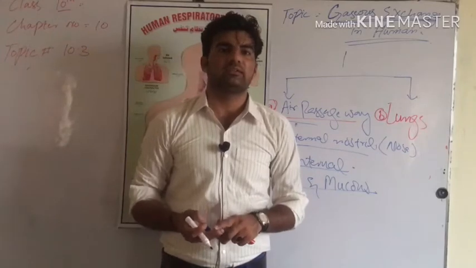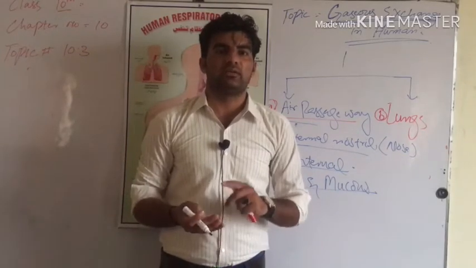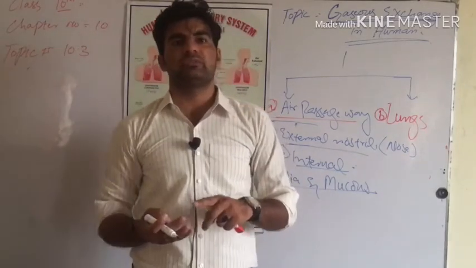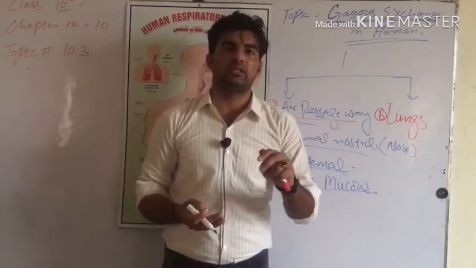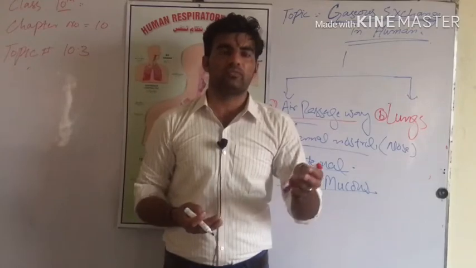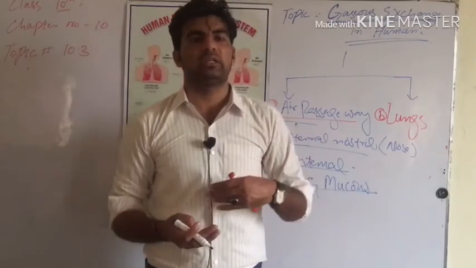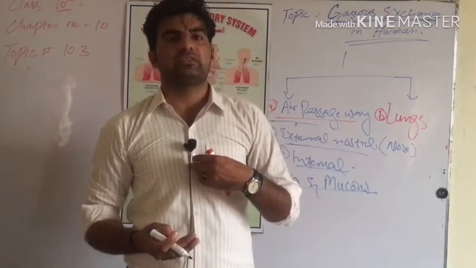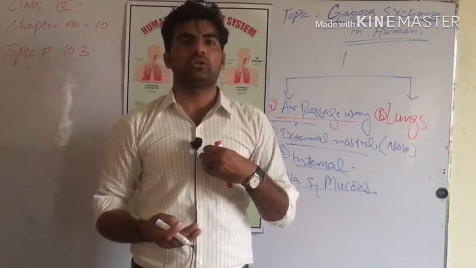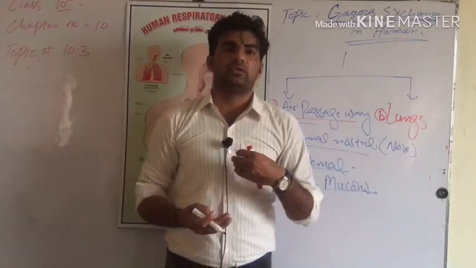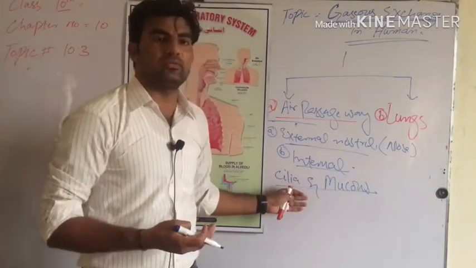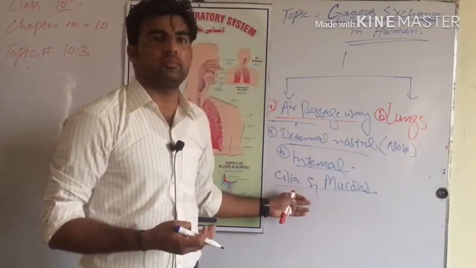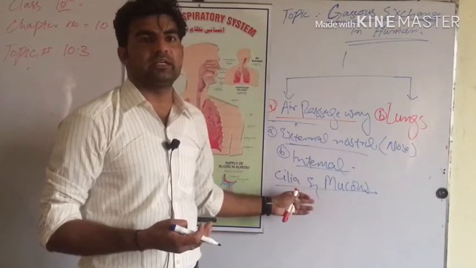Their function is that they moderate the warm or cold air which we inhale from the outer environment, and also stop germs, dust and bacteria from entering the air passageway, like the lungs, bronchioles or alveoli, to stop damage to the respiratory system.